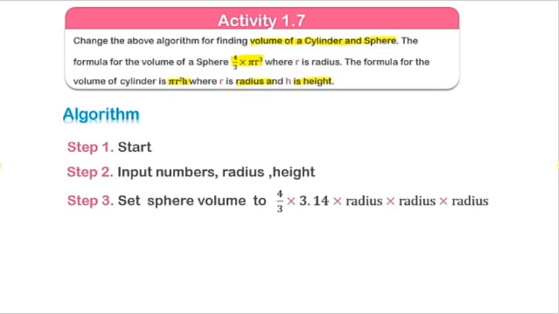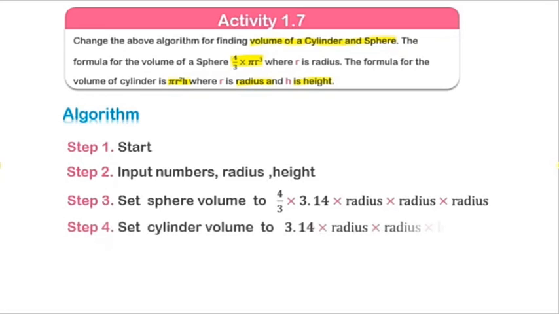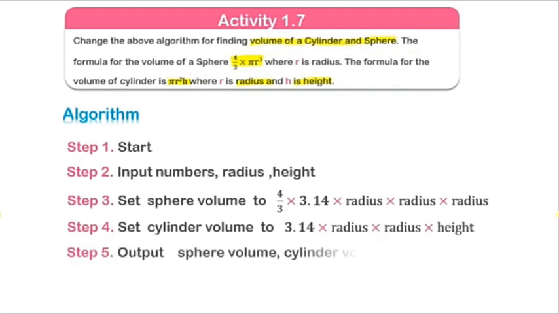And the next thing is, we will write the cylinder volume. The formula is pi r square h, the value of pi is 3.14. Then we will multiply radius 2 times and multiply with height. After this we will output both sphere volume and cylinder volume, and it will end. You will get the answer in the algorithm.